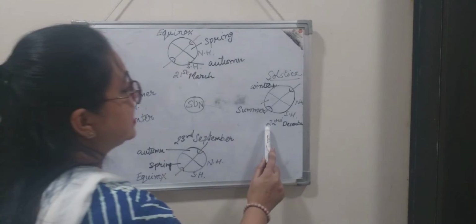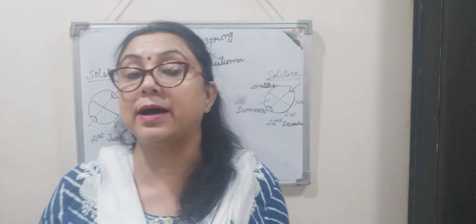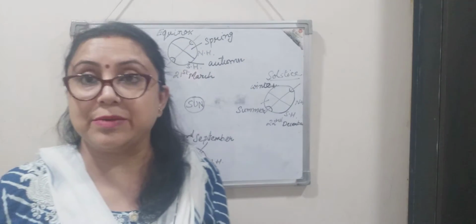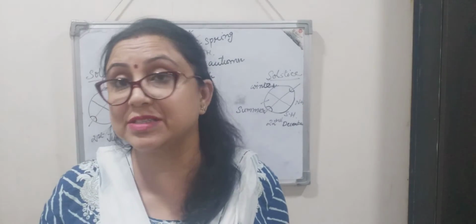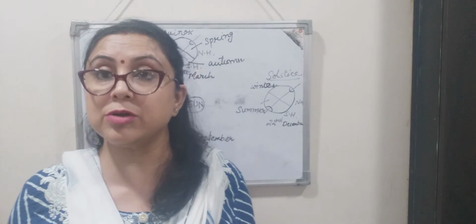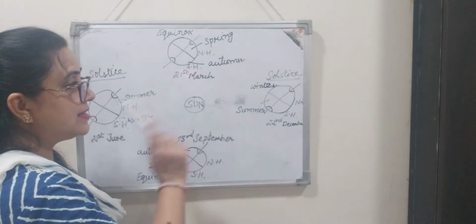Here on 22nd December, we in the northern hemisphere are having winter time on this day, isn't it? So the winter is going on in the northern hemisphere, so obviously summer will be going on in the southern hemisphere.